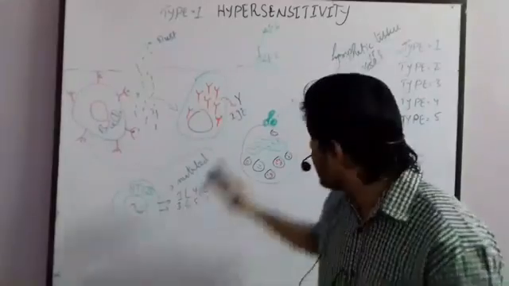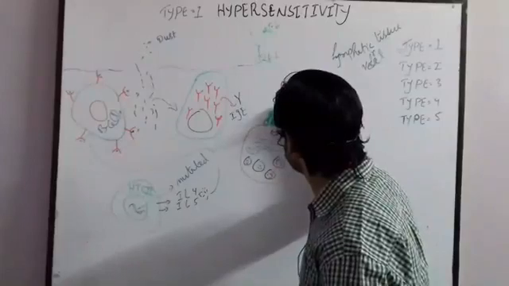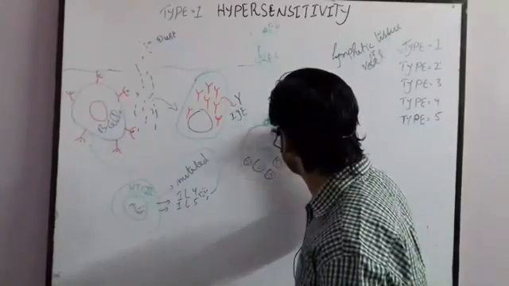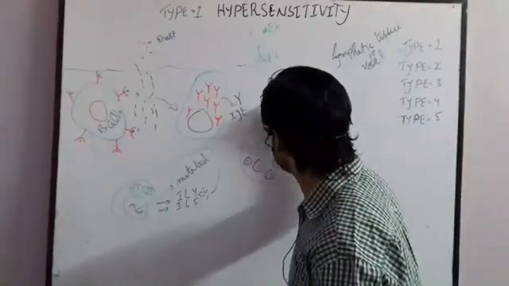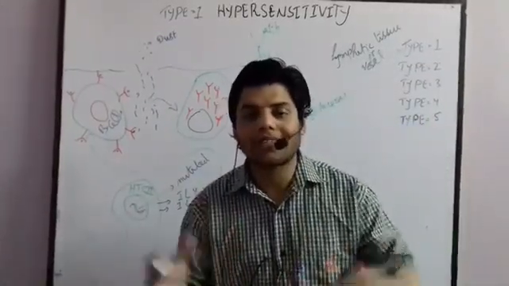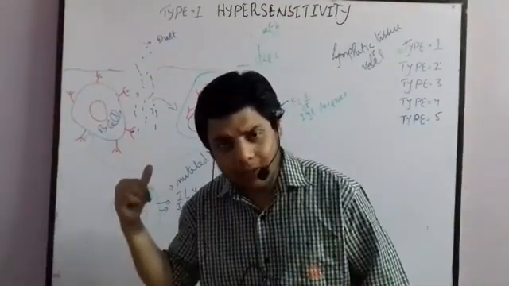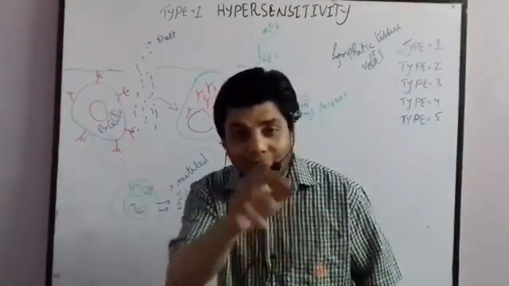Now let's suppose, one thing more: two IgE antibodies will be connected. Okay, this is very important. Here two IgE will be connected. So let me draw each of the IgE. Now this is one IgE and this is another IgE. Once two IgE antibodies are connected here, what do you think? Will this mast cell be activated? The answer is no, still it is not active.